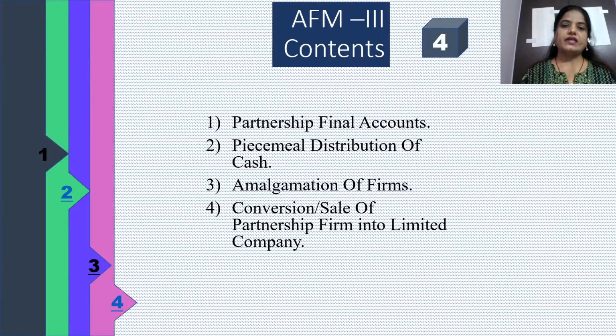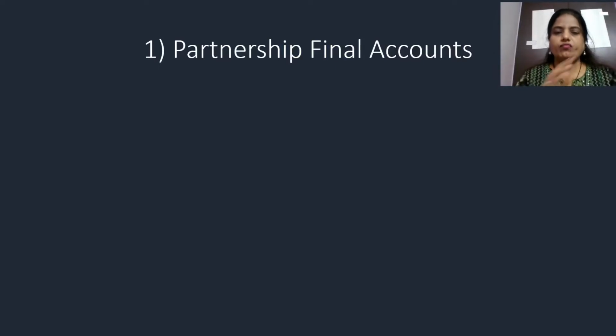Now let us try to see what the contents of each of the topics are. The very first topic is partnership final account. I've already said this final account you have already done. Whatever you have done in final accounts, that was trading account, profit and loss account, profit and loss appropriation account, and then the balance sheet.